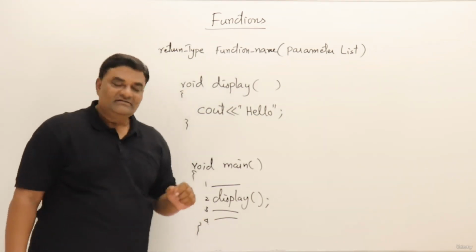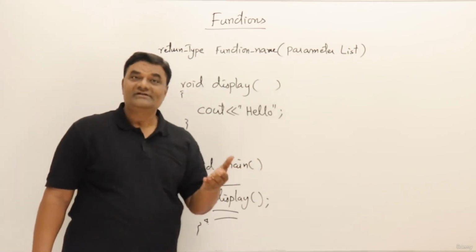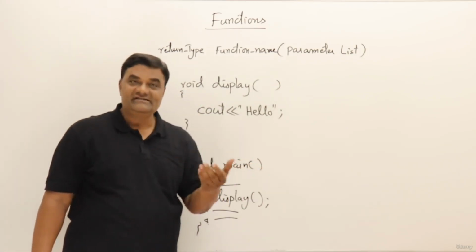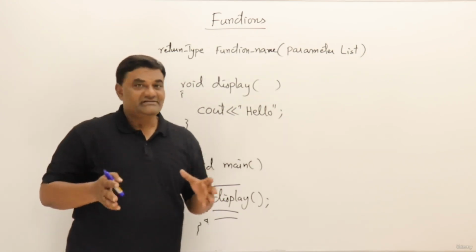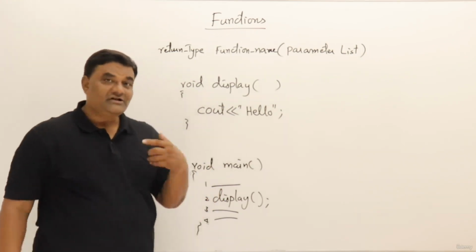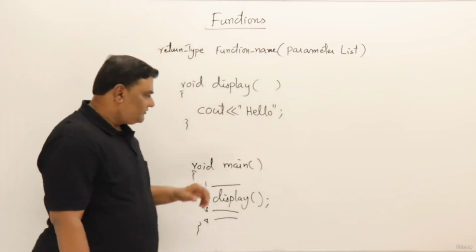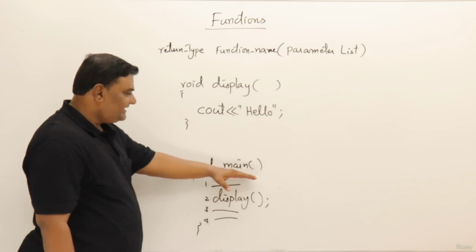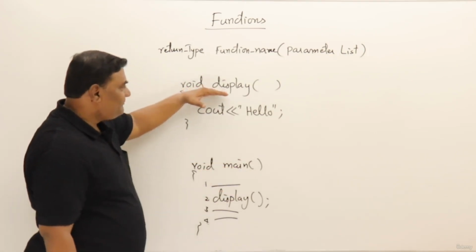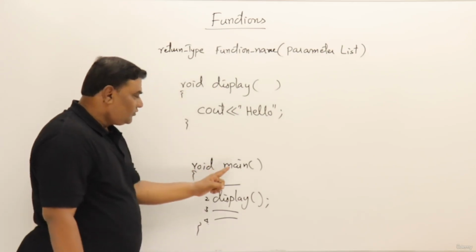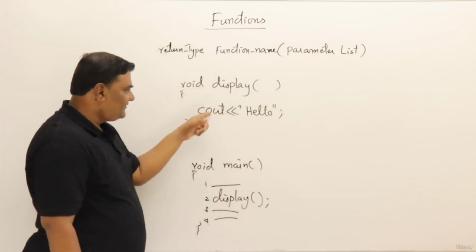Now one important thing, that inside the functions avoid user interaction, that is cin and cout. It's a bad function if it has those. You should avoid using cin, cout inside the function. So the function should not interact. So the idea behind that I will tell you. Suppose there is an organization, so main is a manager or the owner of a business, and this display is his employee. So who called the employee? The manager has called the employee here for some work.